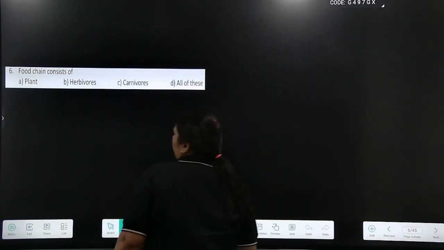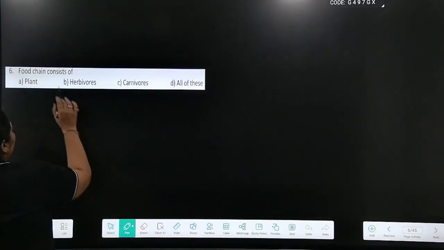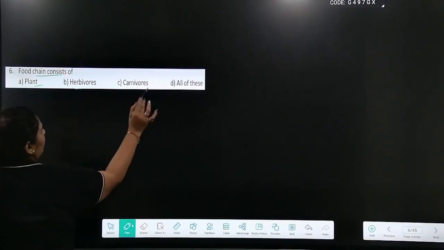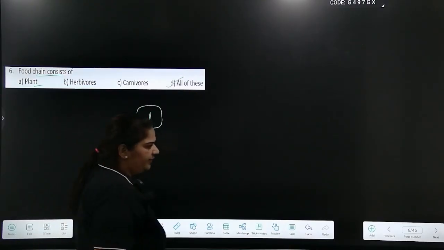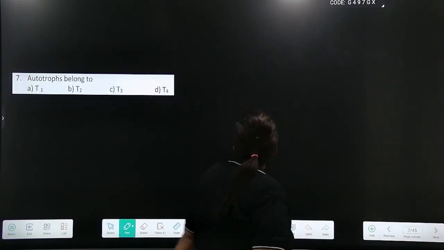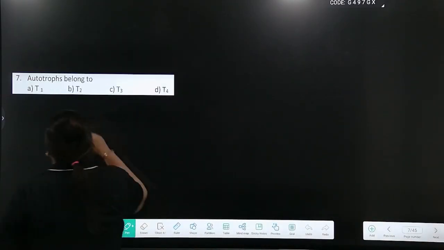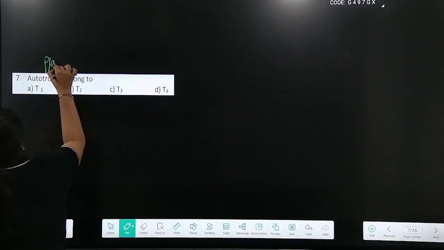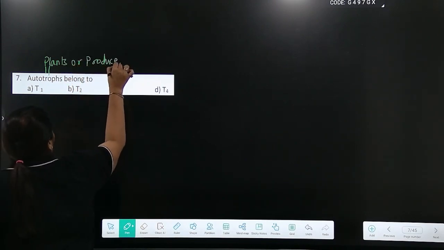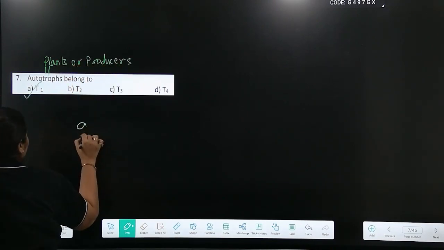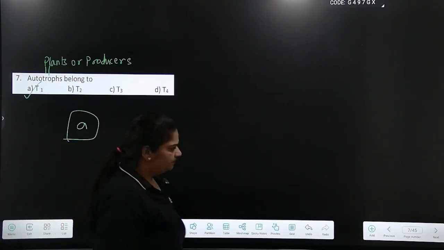Going to the next one. Sixth question, food chain consists of plant, herbivore, carnivore, all of this. So answer is option D. Autotrophs would mean plants or producers and they are always at T1. So answer is option A.